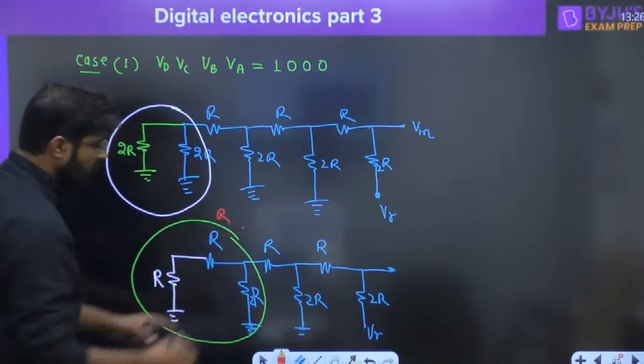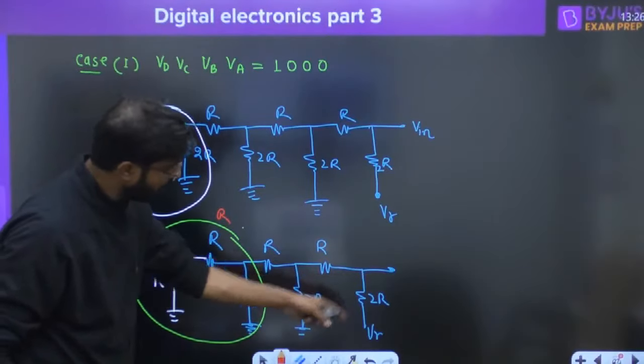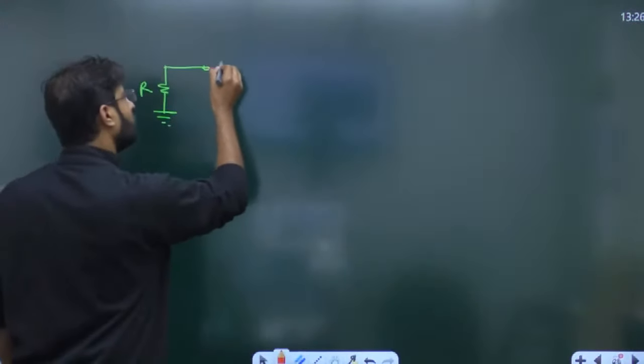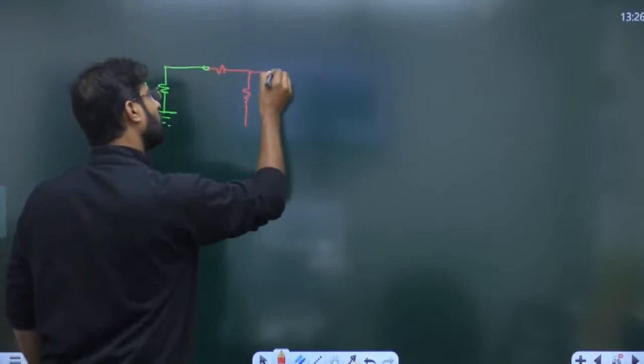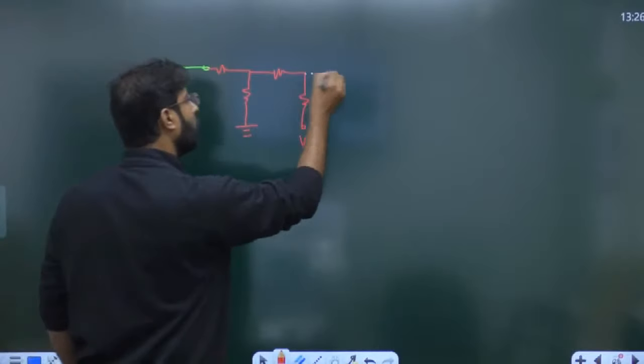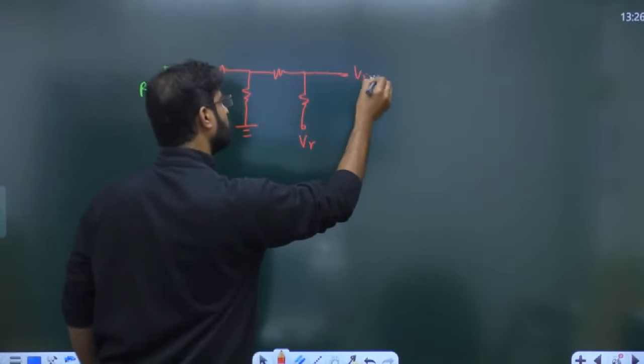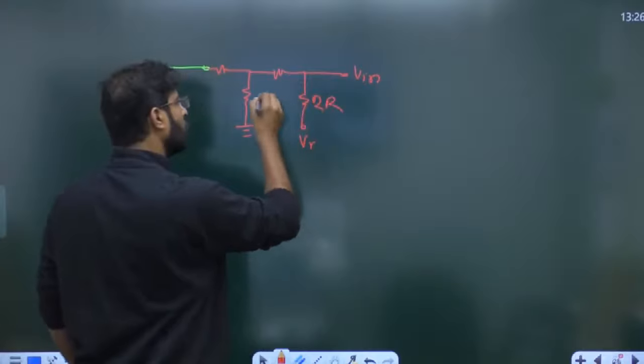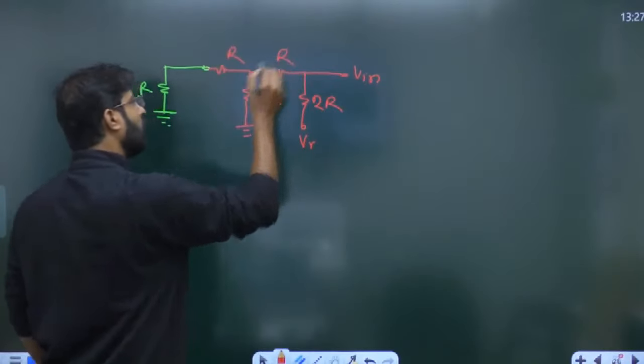And apart from this, if you want to write it, everyone, the one we have already called R. Now this one is basically given R, 2R, R, 2R, R, 2R, R, 2R. Here VR is given. This is ground, and this is your Vin. 2R, 2R, R and R.